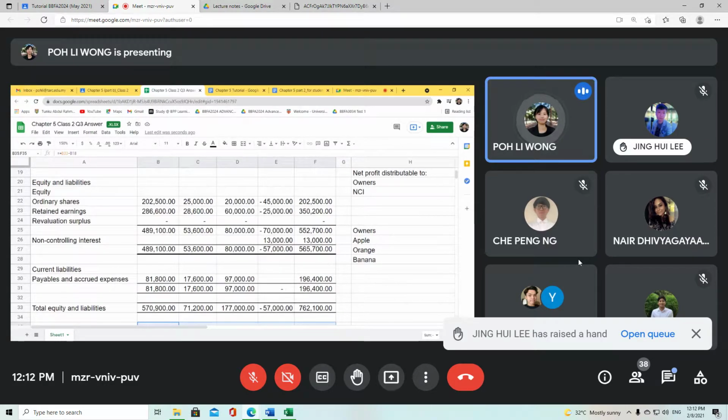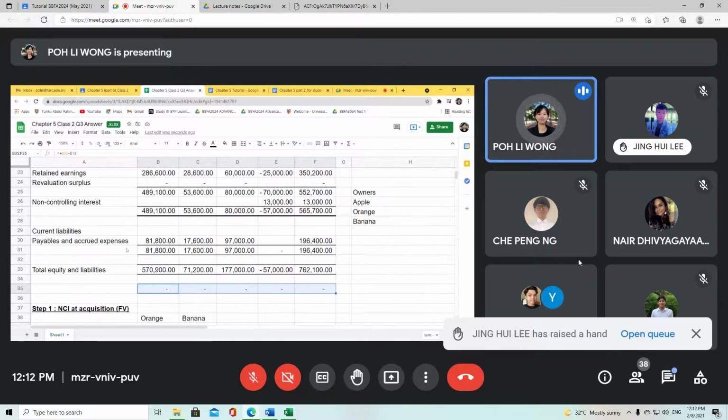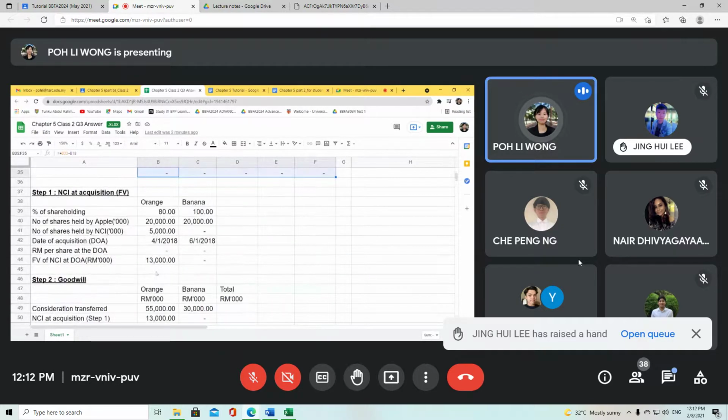So this is the first adjustment that we have already made: 10 million, 85 million, and 18 million. That is for your non-current assets portion. And then for your equity part, you have taken out the ordinary shares of the subsidiary. You have taken out the pre-acquisition retained earnings, because ordinary shares, you must do offsetting. But the main reason is because you have taken them in to calculate your goodwill. If you didn't take them out, it seems like a double-counting issue, because of the debit and credit impact. That's why you have to take out. And your retained earnings basically belong to Orange and Banana respectively. So that's why Apple Berhad is not entitled to this 25 million, so it was taken out from the equity part. That's it for your goodwill.